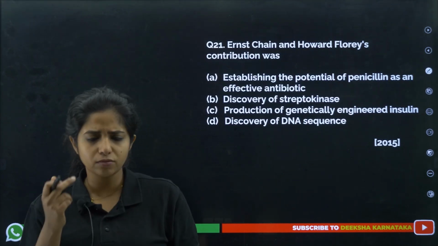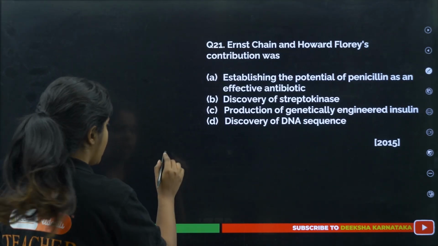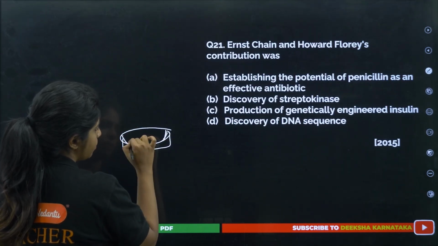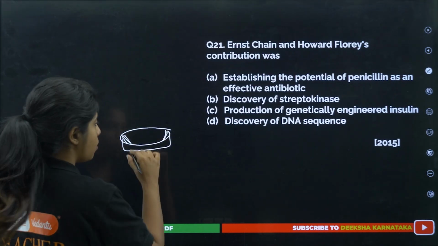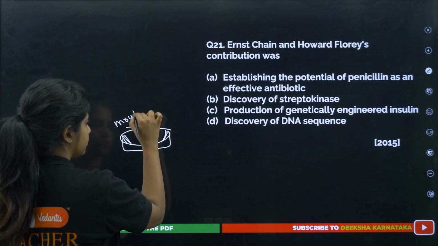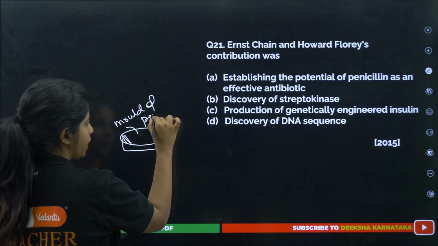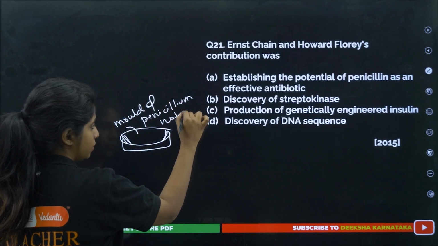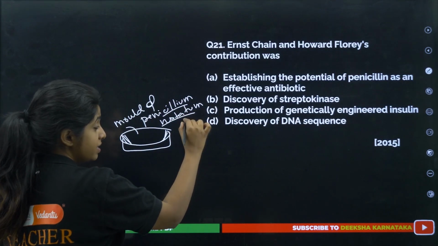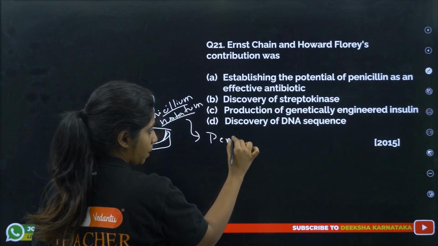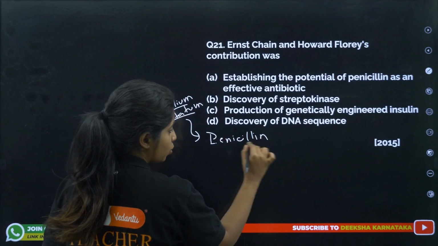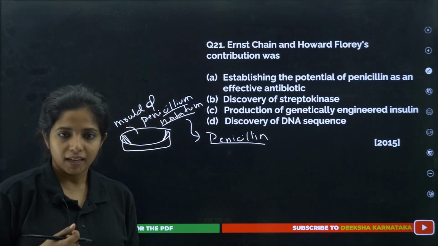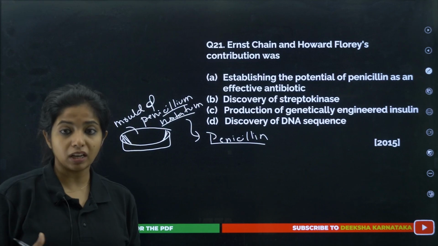He was trying to grow a bacteria up there, and he found that in this particular petri dish, the bacteria was not growing. Then he found that there was a mold of Penicillium notatum, which was probably releasing penicillin, which is why the Staphylococcus bacteria was not able to survive.